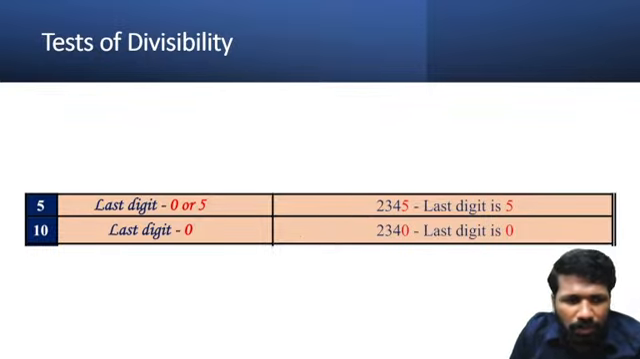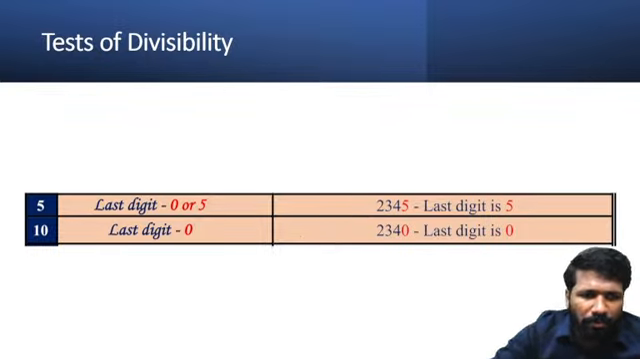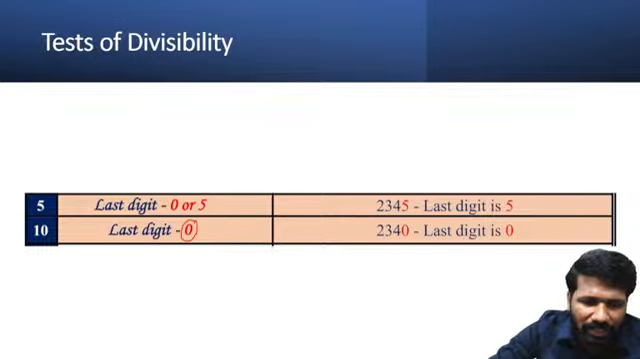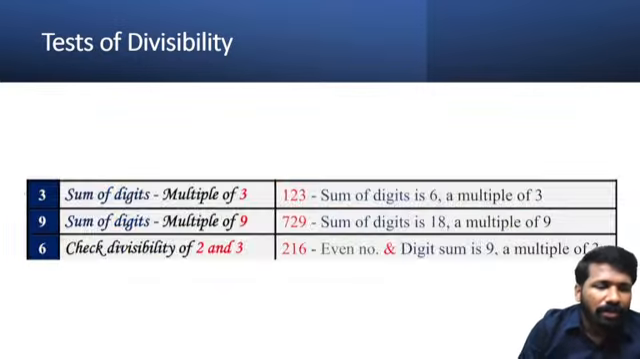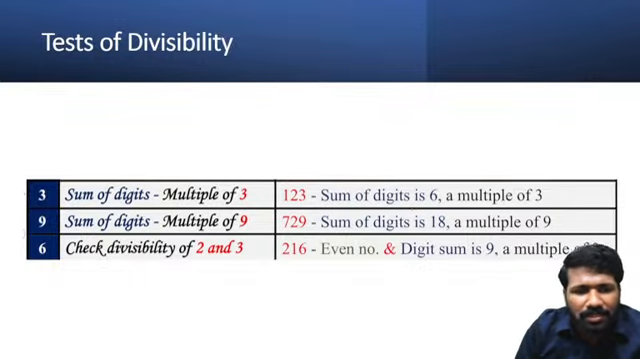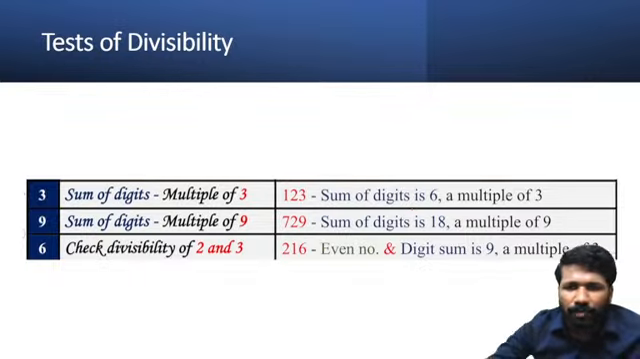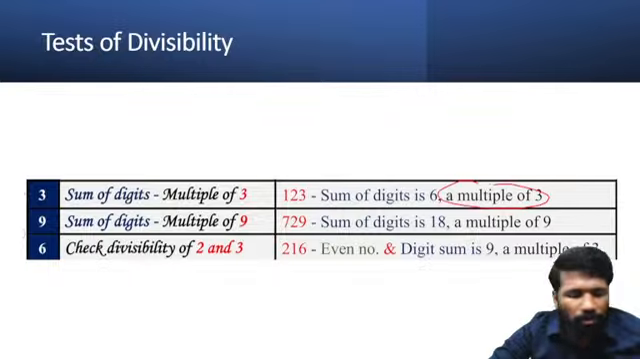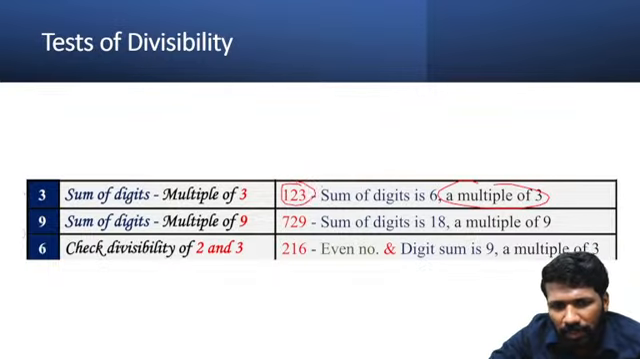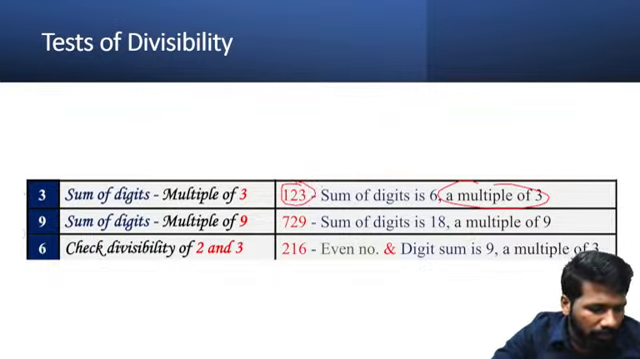Then divisibility of 5 and 10, all of you remember, right? If the last digit is 0, then the number is a multiple of 10. If the last digit is 5 or 0, the number is a multiple of 5. Clear? Then the divisibility tests of 3, 9 and 6 are also easy. The sum of the digits should be a multiple of 3 for the number to be a multiple of 3.